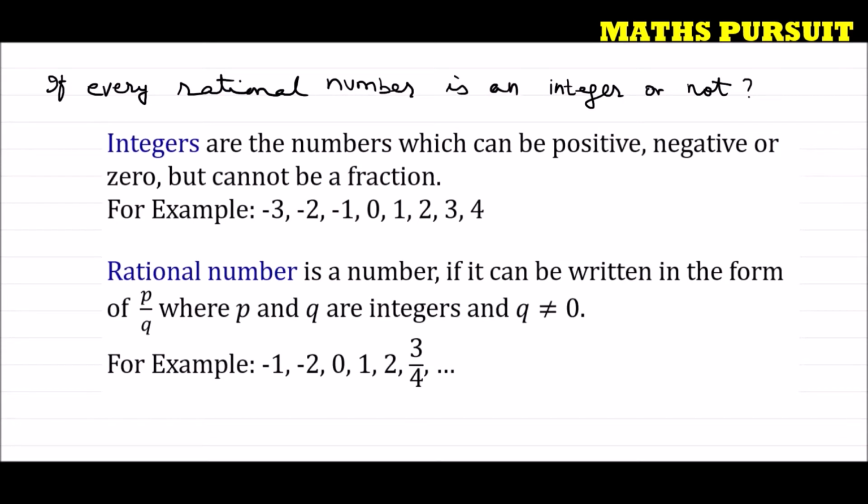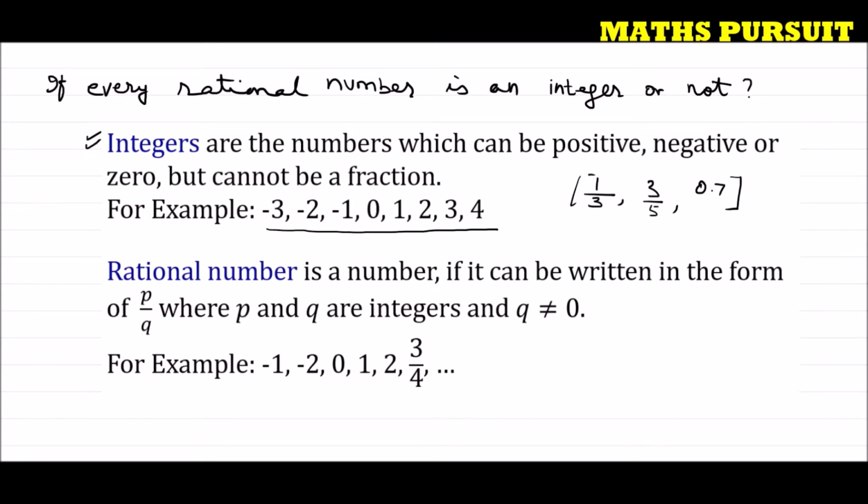Now guys, if you look here, the definition of integer says that integers are the numbers which can be positive, negative or zero but cannot be a fraction. Examples of integers are -3, -2, -1, 0, 1, 2, 3, 4. All negative numbers, 0 and 1, 2, 3, 4 are integers. But integers cannot be a fraction, like I cannot write 1 upon 3 or 3 upon 5 or 0 upon 7. So these are the numbers that we cannot consider as integers.